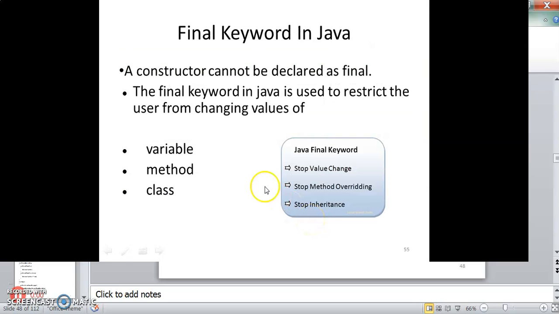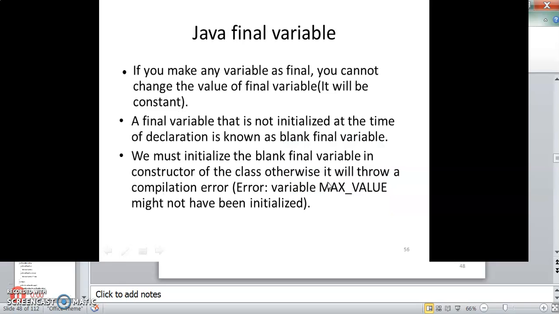Now the final keyword in Java. This is how we create constants in Java. A constructor cannot be declared as final at all. The final keyword in Java is used to restrict the user from changing values of variables, methods, or classes. So the Java final keyword stops change in value, stops method overriding, and stops inheritance.